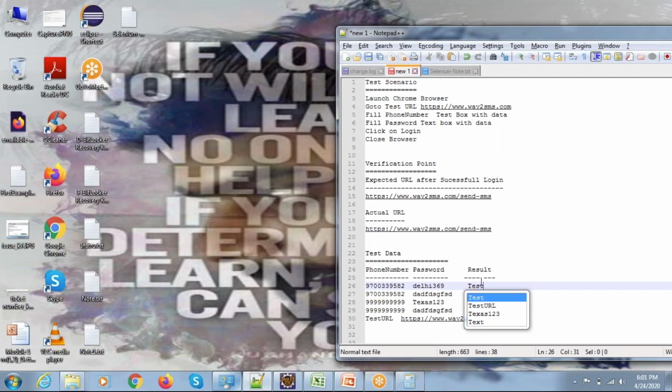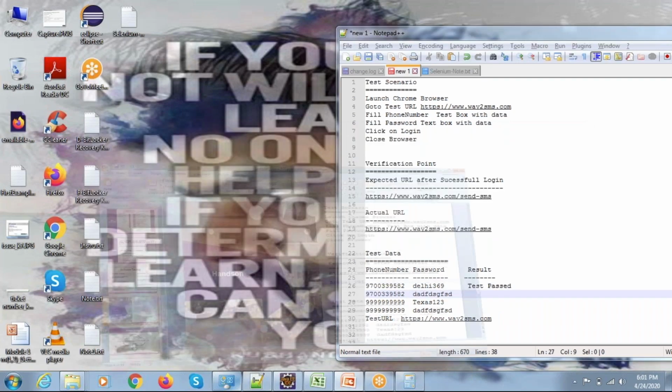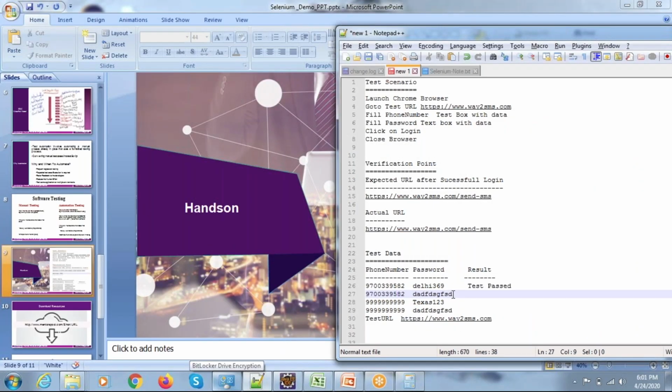As per the customer expectations and requirements, by giving valid username and valid password, you are able to log into way2sms successfully, and it is generating the current URL, the send SMS URL, as per the customer expectation. So I'm going to mark the test as passed. Now let us do the same activity again. With the second data, we have 4 rows of data, 4 fields.